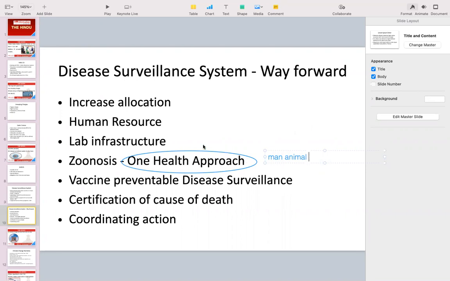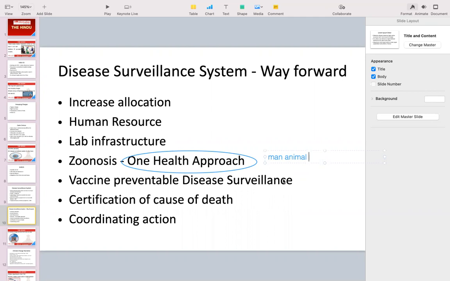Okay. So UPSC can simply ask you what is a zoonotic disease, something which can be transferred from animal to man. It can also ask you what is a one health approach related to. It is related to man and animal, to take care of the health of both of them. Also, we need to have vaccine preventable disease surveillance, for all the diseases which can be prevented by vaccine.